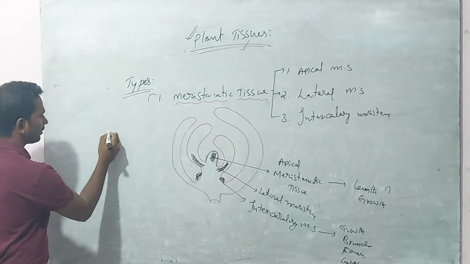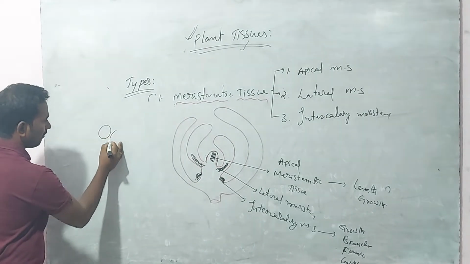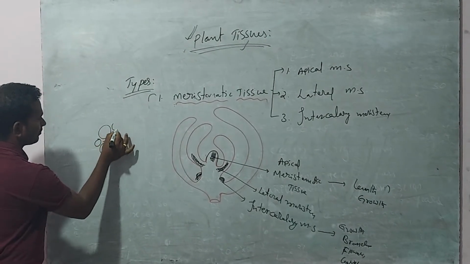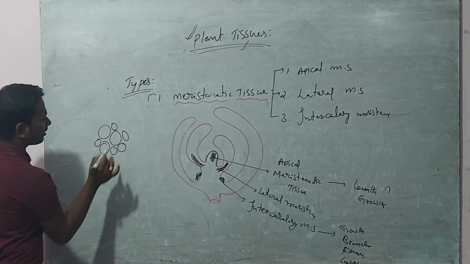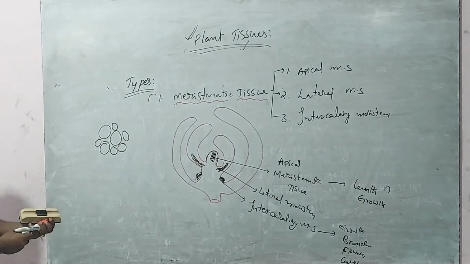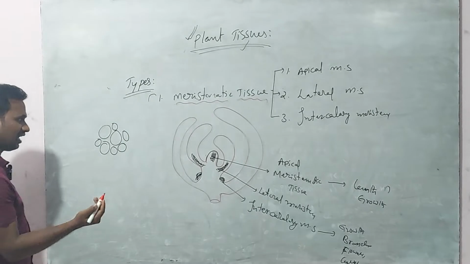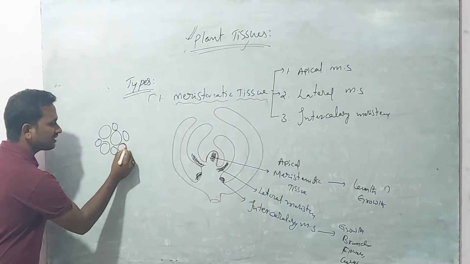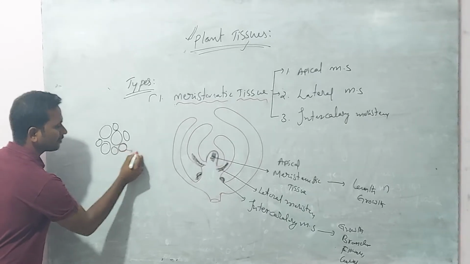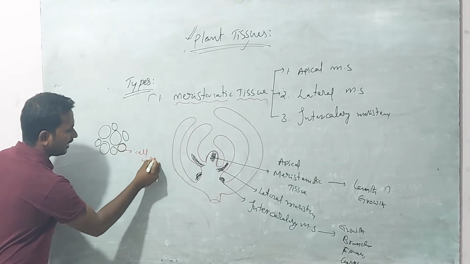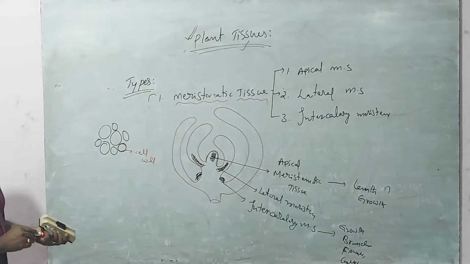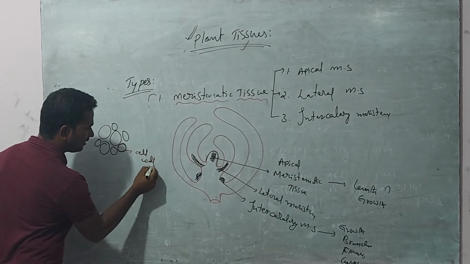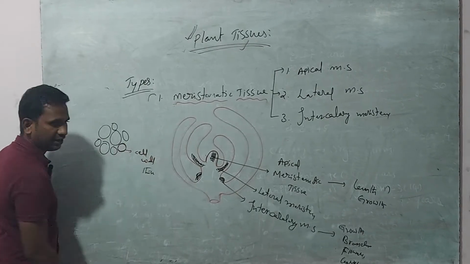If you observe, the cells have very little intercellular space. It means the cells are compactly arranged, and if you compare with other cells, the cell wall of these cells is very thin.